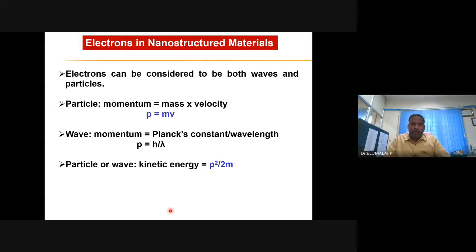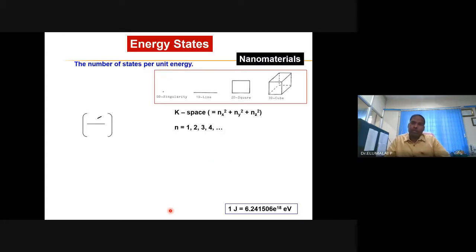Whether the energy of the electron remains the same in the bulk and in the confined state, or is different, is the question. So you have a bulk material and you subdivide it into nano, at least in one of the dimensions or directions, and there is a confinement. What is the energy of those confined energy levels? The energy levels present in the confined state are known as confined energy.